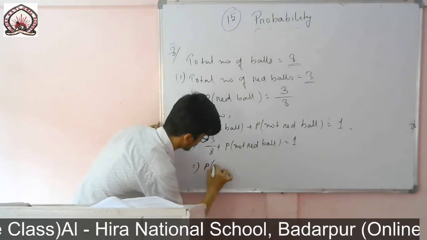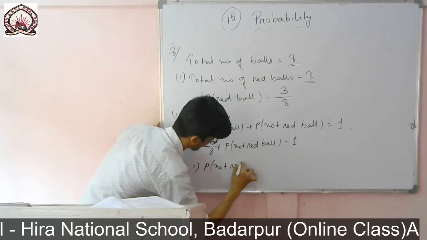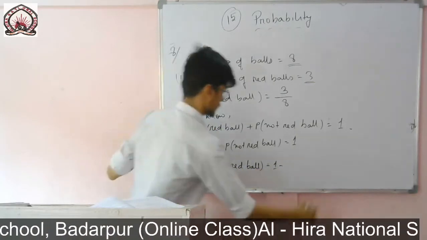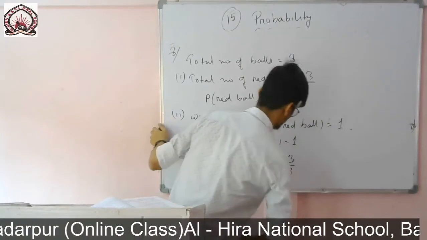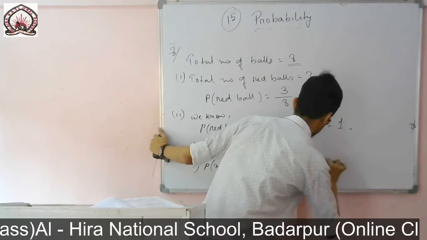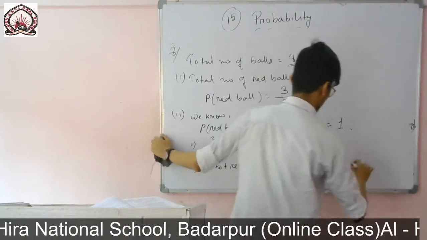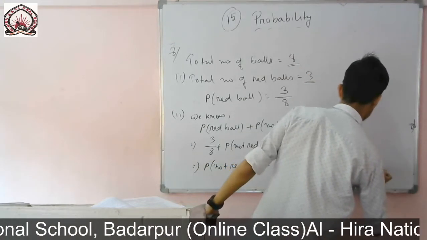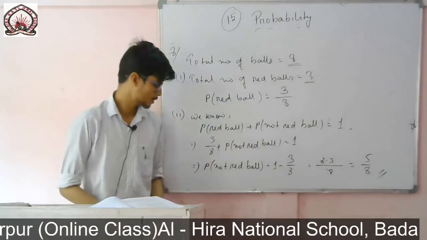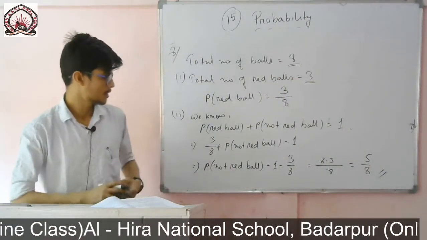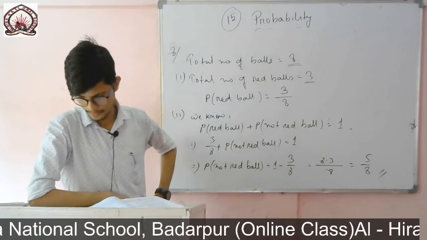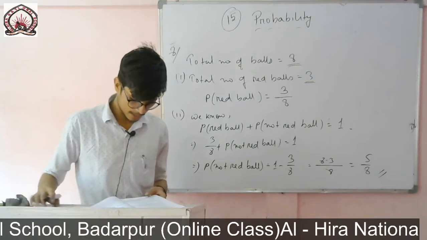Probability of not red ball equals 1 minus 3 by 8, which, if I take the LCM, is 8 minus 3, which will be equal to 5 by 8. So this is the required answer.